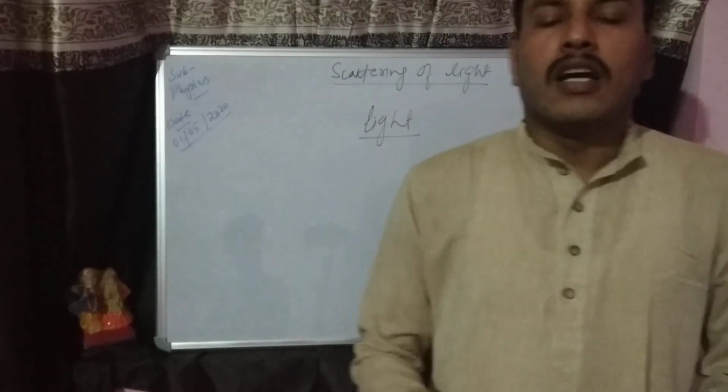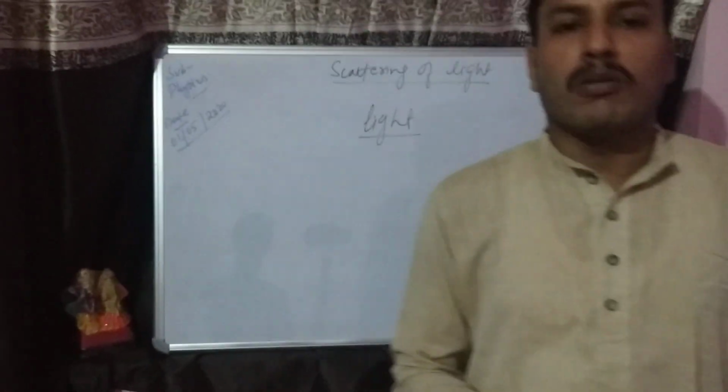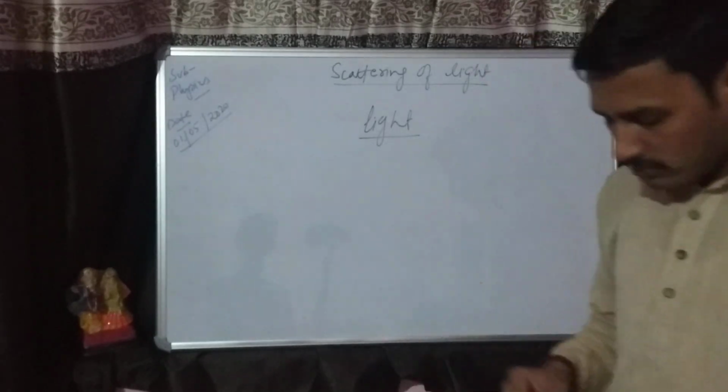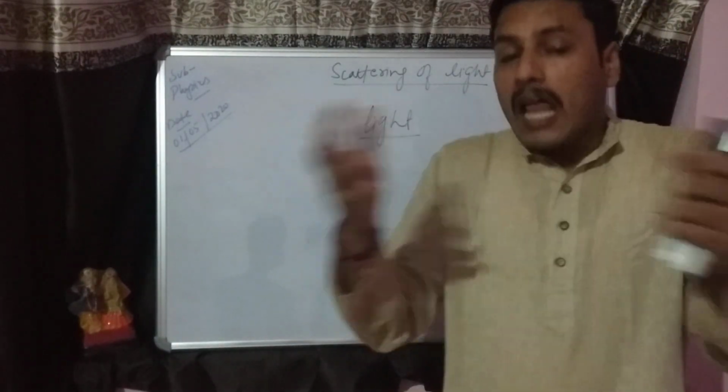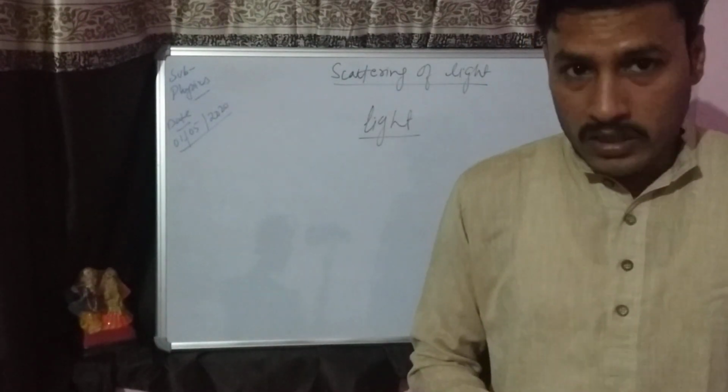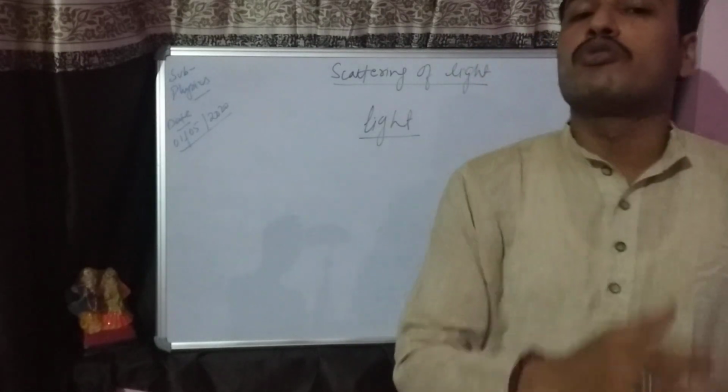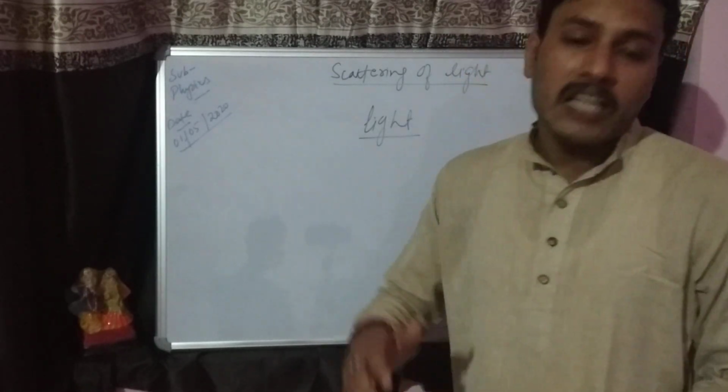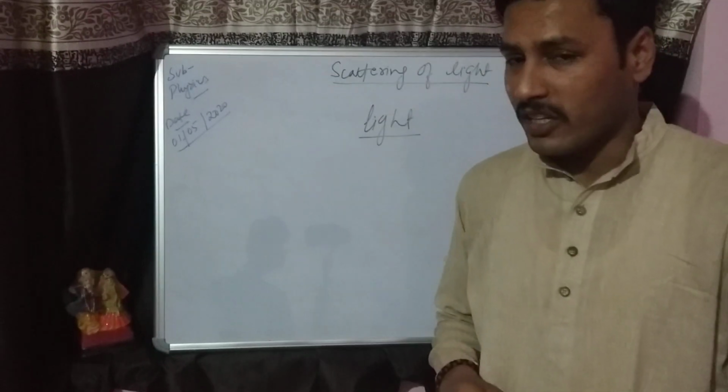I am not visible because there is no light. Now my colleague will turn on the light and I am again visible due to the presence of light. So light allows everything to be seen. Light enables your eye to see everything.